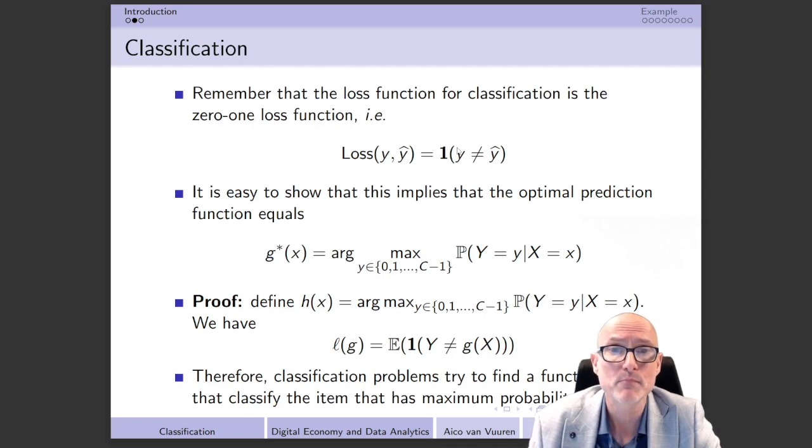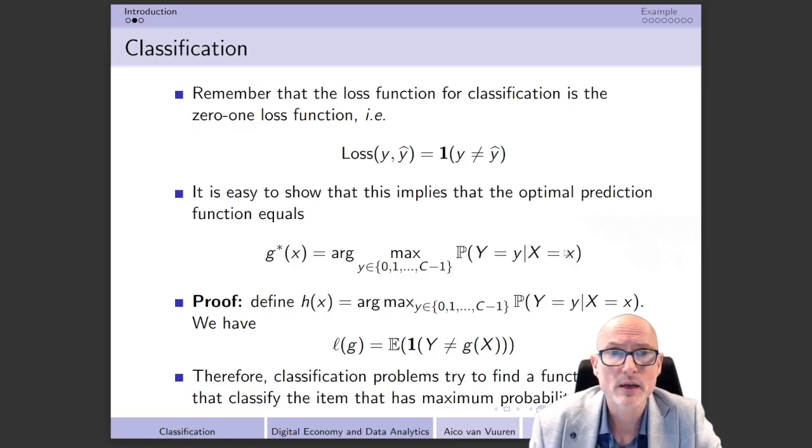However, we can now replace it by a new, theoretically optimal prediction function. In this case it is equal to the argument that is going to maximize, over the different classes that we have, this conditional probability: the probability that y is equal to this little y, conditional on x equal to little x. In words, this means that we are going to predict the class that has the highest conditional probability, conditional on the outcomes of the features.